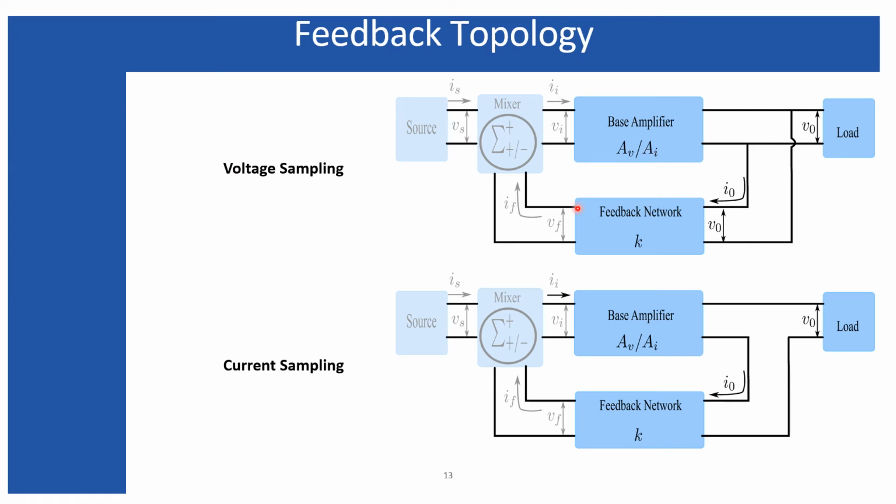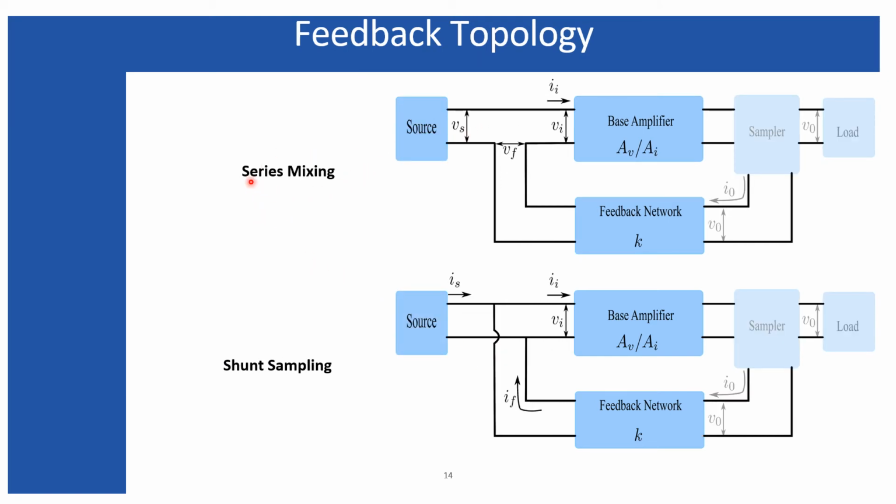Here this block diagram shows how the sampling is taken. For voltage sampling, we are tapping at these two nodes as shown over here. In this way, we are taking a sample of the output voltage, and the feedback network has the output voltage as its input, not the output current, because we are tapping these two lines. Similarly, for current sampling, we are drawing the current as shown in this diagram. Here, the output current is fed to this feedback network and finally mixed over here. So this is the current sampling.